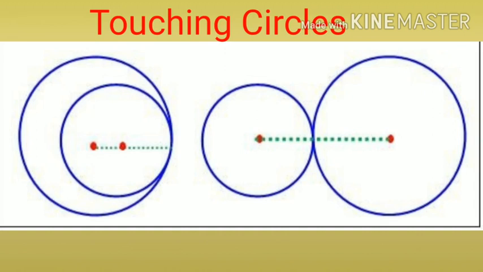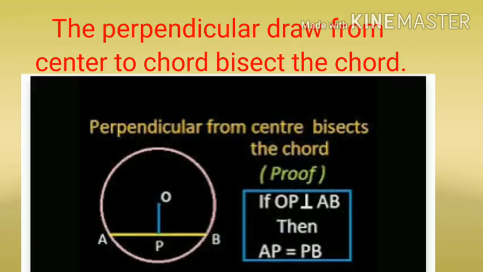Okay, these are the basic concepts of circles that you studied in previous classes. In 9th standard, if you remember, we discussed two theorems, and we solved two exercises based on each theorem. The first one: the perpendicular drawn from the center to a chord bisects the chord. That means if you draw a perpendicular from the center to the chord, it divides the chord into equal parts. We used this theorem while solving sums in 9th standard.